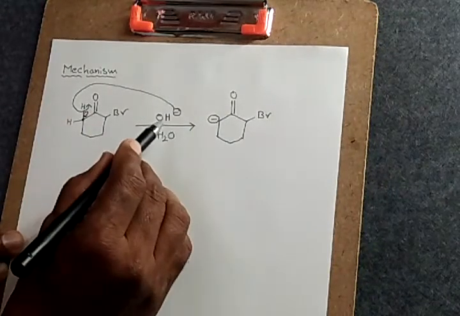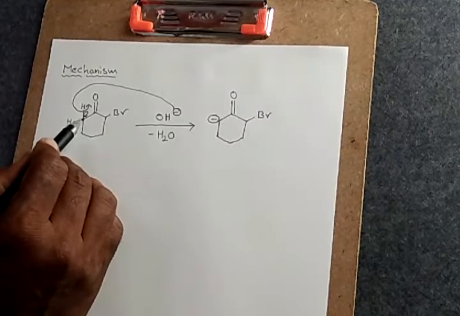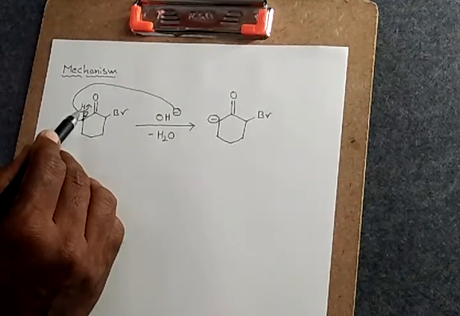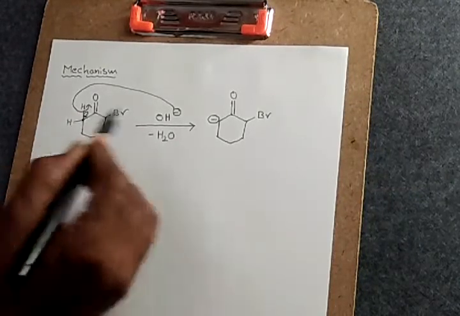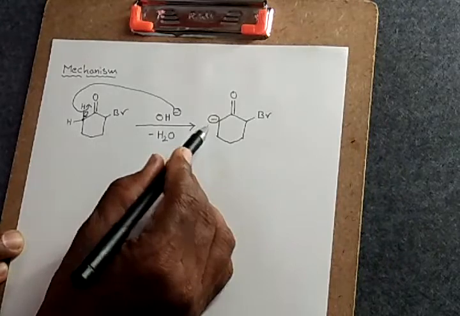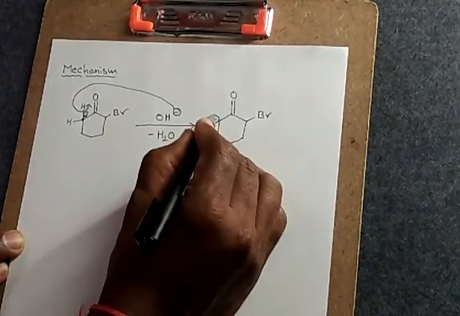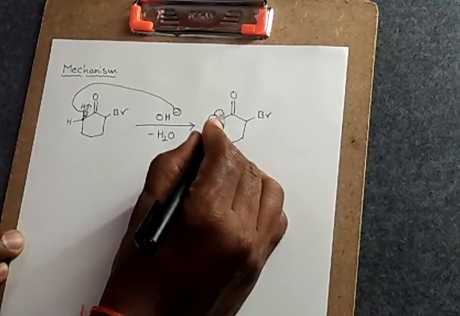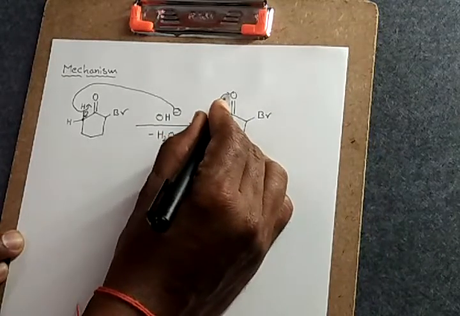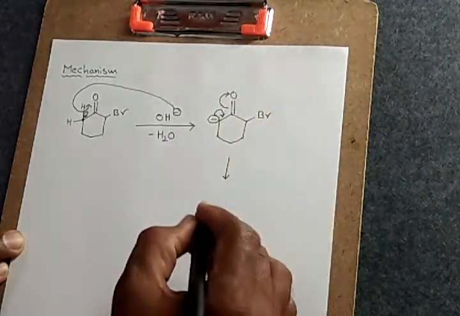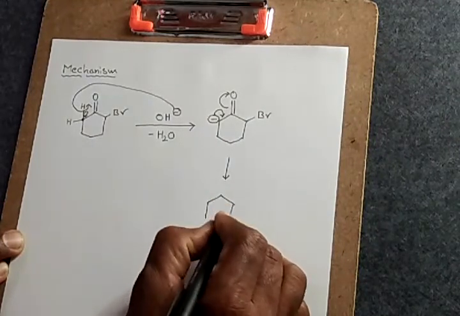Very simple. OH minus attacks the hydrogen atom of this carbon. Being an acidic center, it loses the hydrogen easily, so that water is removed. Then this bond is entirely transferred onto this carbon, forming the negative charge. Next, in the next step, what happens? If you look, this negative charge is converted into a double bond, and this bond is entirely transferred onto the oxygen, a kind of resonance phenomenon.